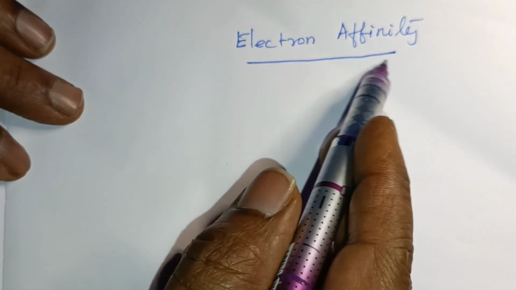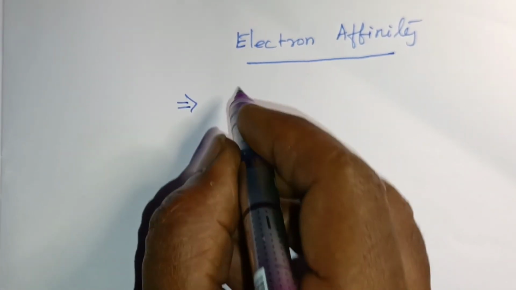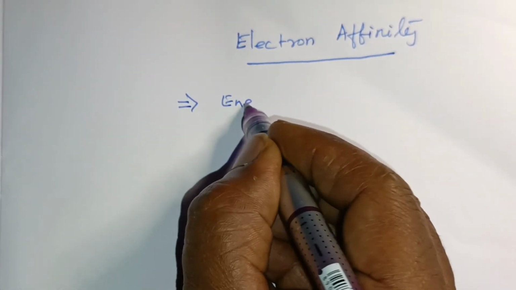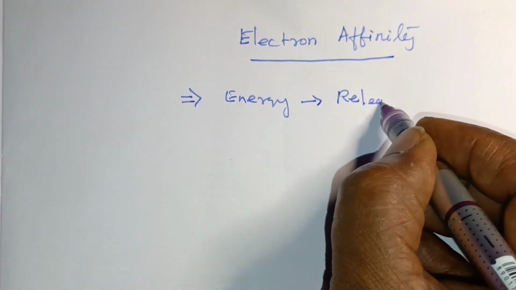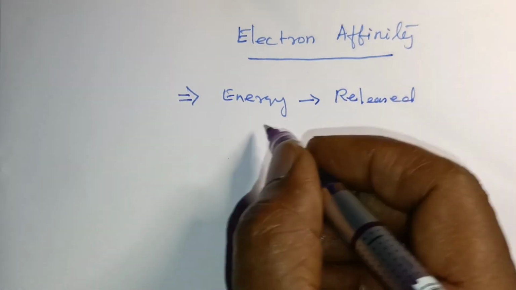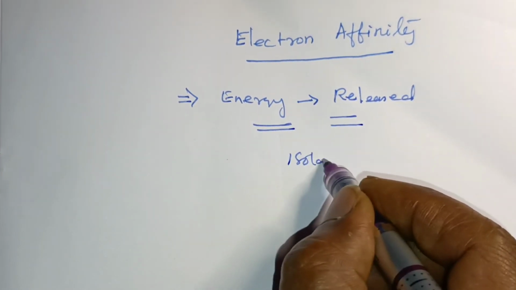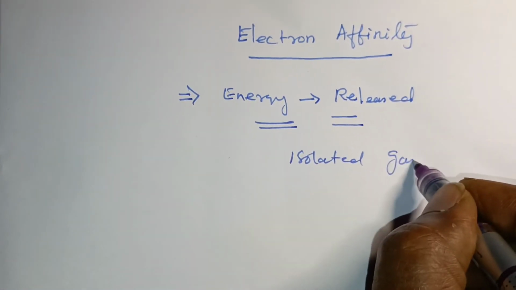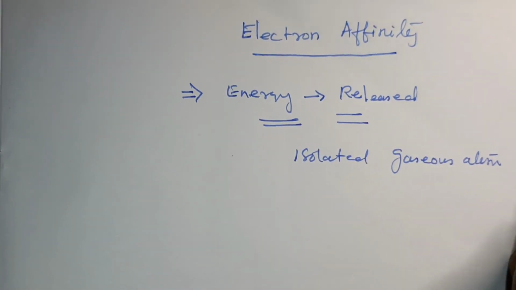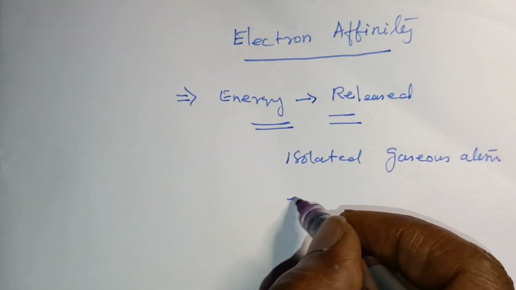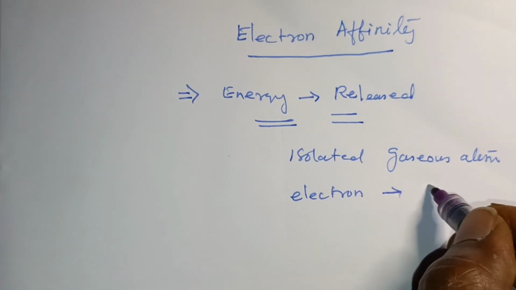The next topic is electron affinity. Electron affinity is the amount of energy, here also energy, released when an isolated gaseous atom gains an electron to form an ion.